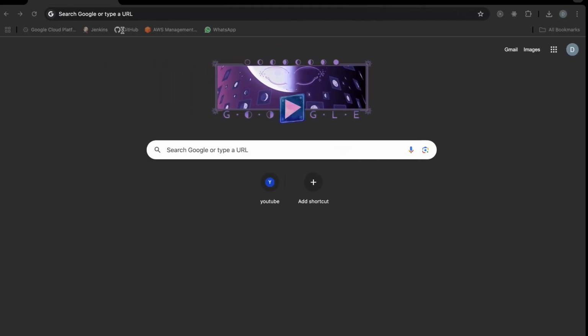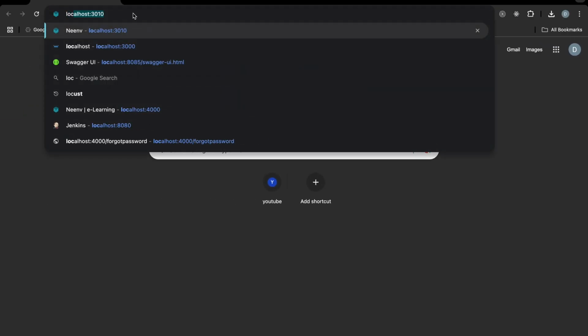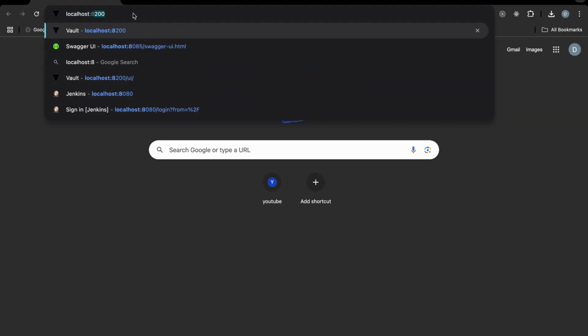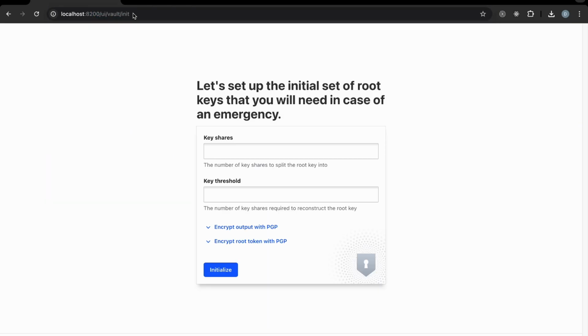Now you can browse to localhost 8200. You will see the Vault UI up and running. Here you can provide the number of key shares in which you want the root key to be split into. So I'll provide it as 5, and the key threshold, it's the minimum number of keys required to reconstruct the root key, so I'll provide it as 3, and I'll click on this initialize button.